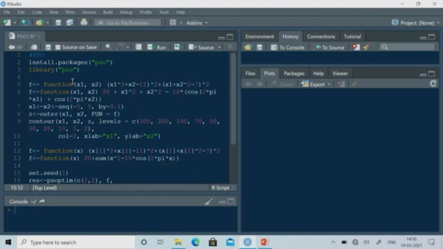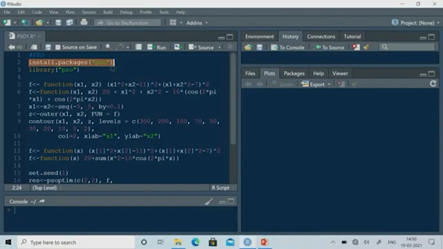For using PSO, you have to install the PSO package. As you have seen, you have to do this only for the first time. I have already installed it on my computer, so I will not install it again. However, if you have not installed it, please install it first. You can write install.packages and within quotes write PSO. This will install the PSO package, but you need an internet connection to install it. Since I have already installed it, I will not run this particular line.